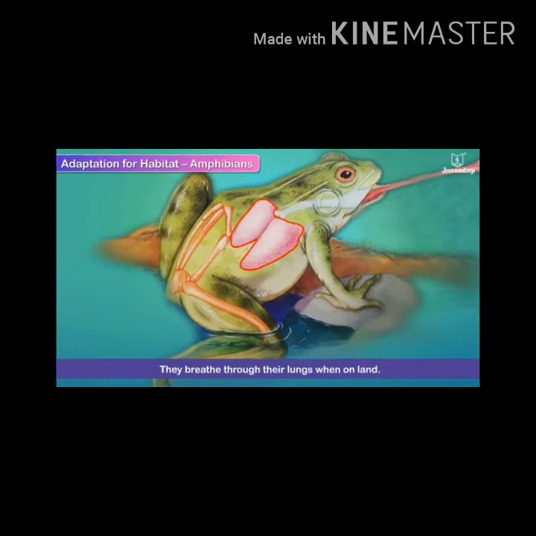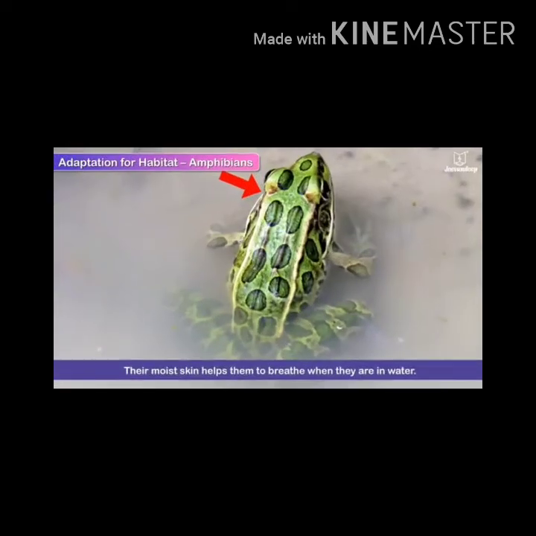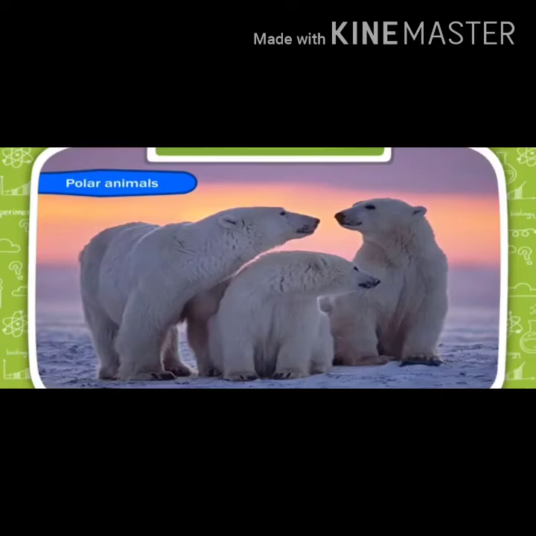But what about when they are inside the water? Their moist skin helps them to breathe when they are in water. So, these are some adaptations found in frogs as well as salamanders and toads.